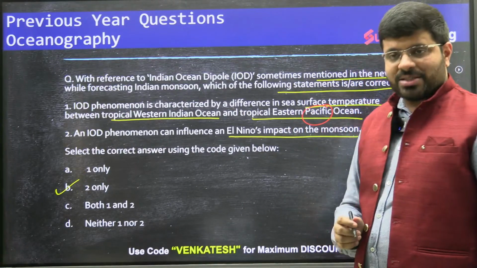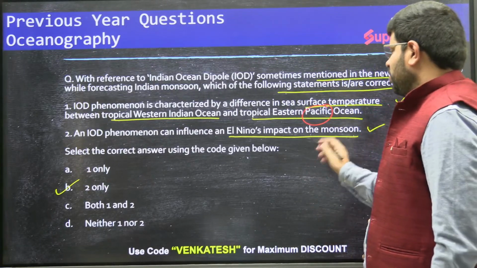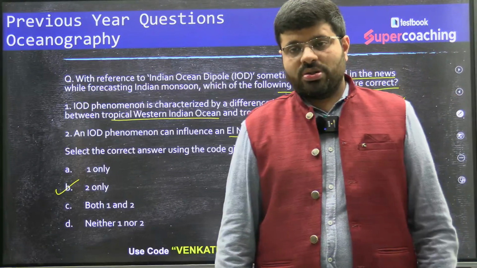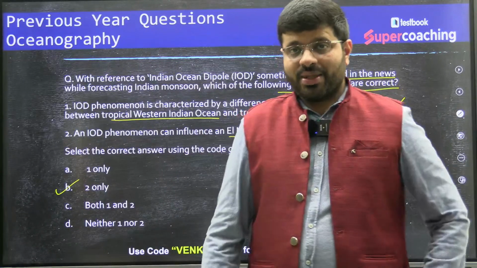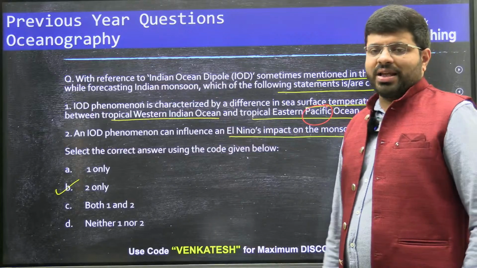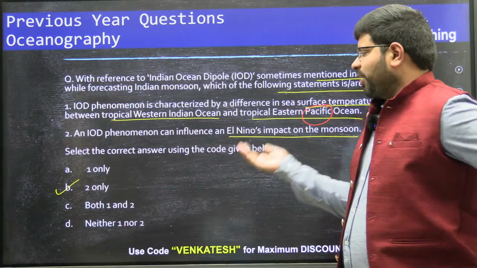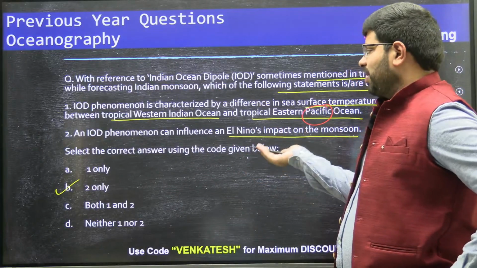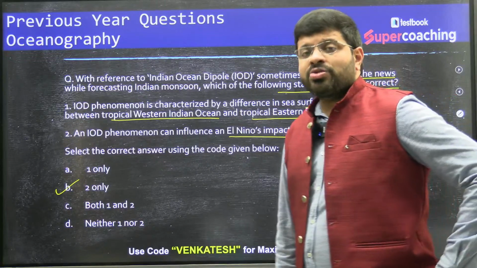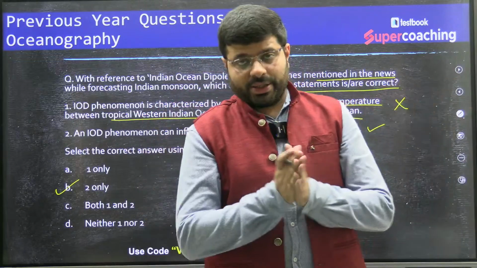Then the second aspect, Indian Ocean dipole phenomena can influence an El Nino's impact on the monsoon. Yes, when we talk about monsoons, it's a mix of multiple things, and monsoons can be impacted by multiple phenomena like El Nino or any other thing, and one phenomenon can be very good, one phenomenon can be very poor. In that way, you can say it can influence. Yes. See, for monsoons to be pleasant, it's a mix of multiple things.